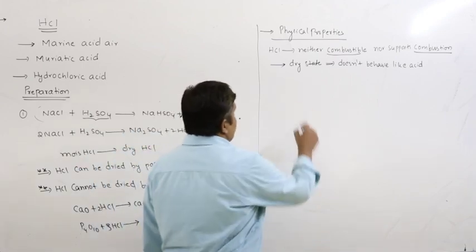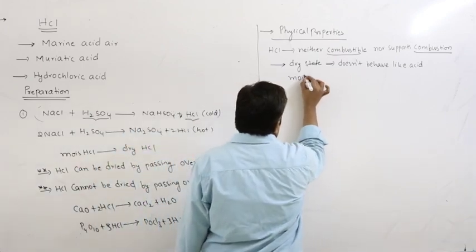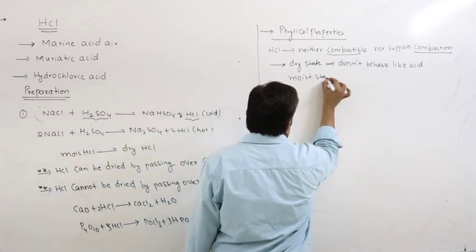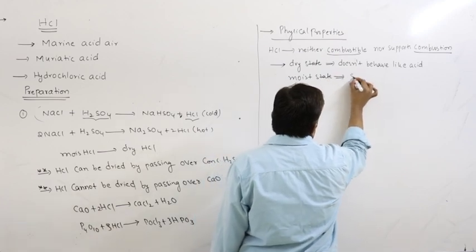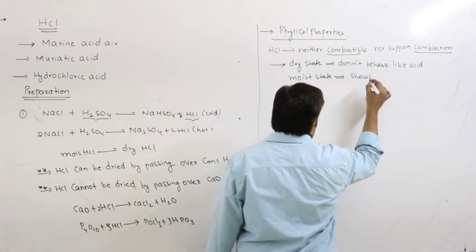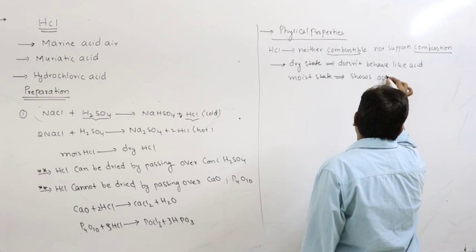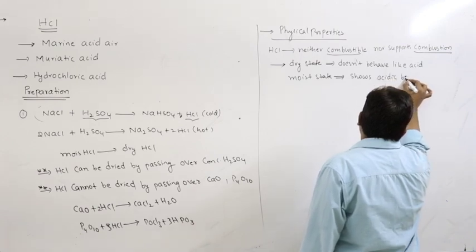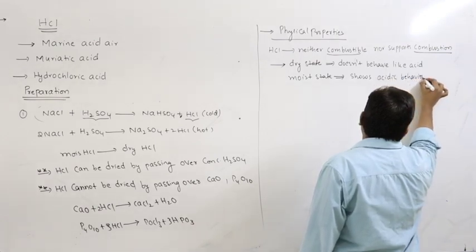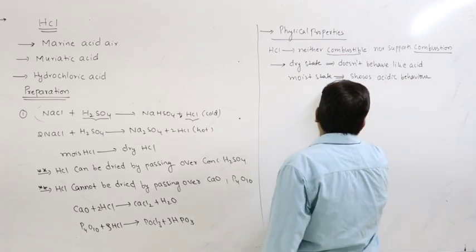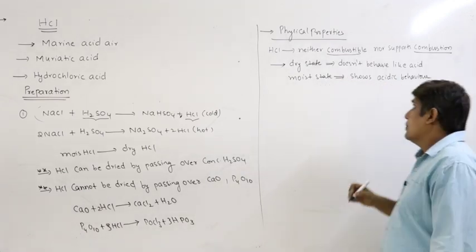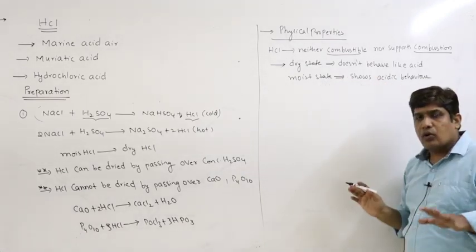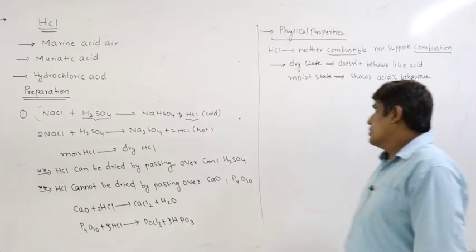In moist state, if there is any water vapor, then it shows acidic behavior and turns blue litmus paper to red. In dry state, it is perfectly covalent and doesn't show any acidic behavior.